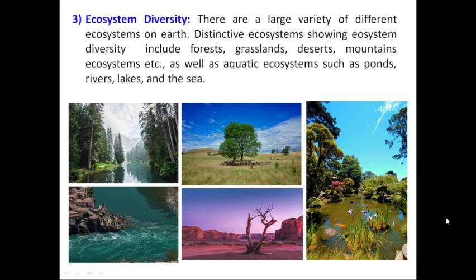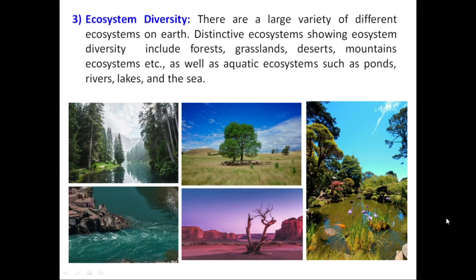And whenever we compare the biotic components of all these ecosystems, we find a great difference in their structure, function, etc., and this forms the ecosystem diversity.